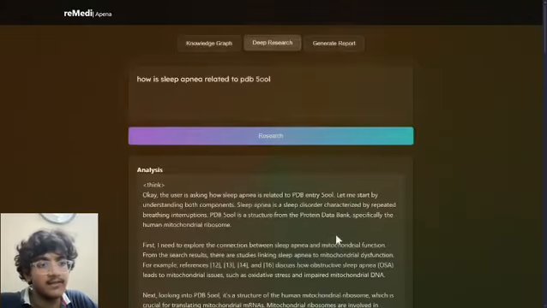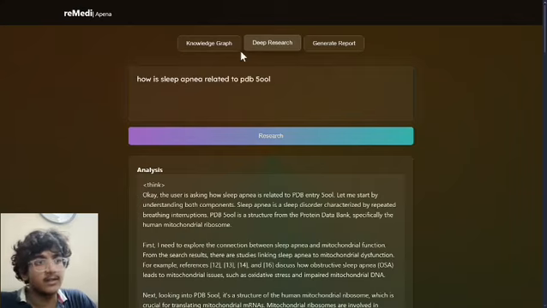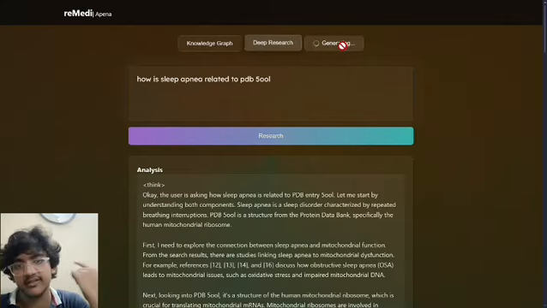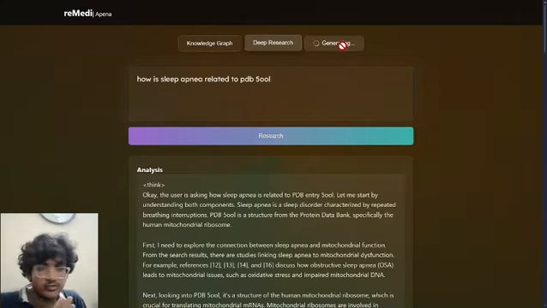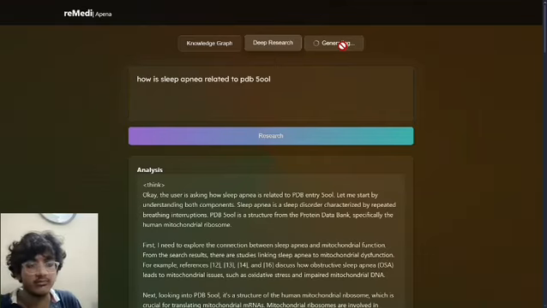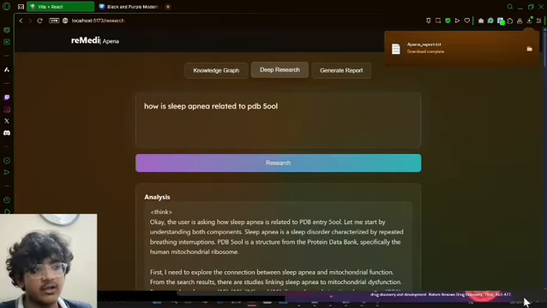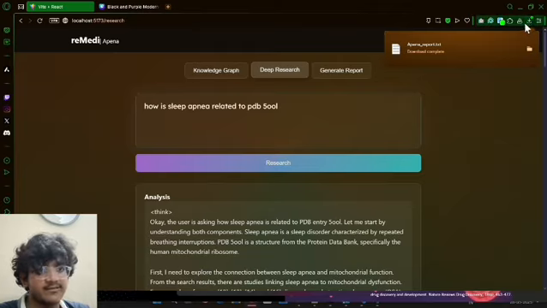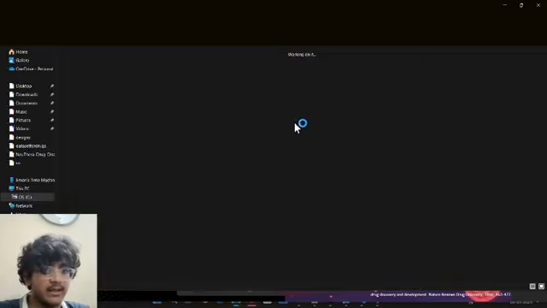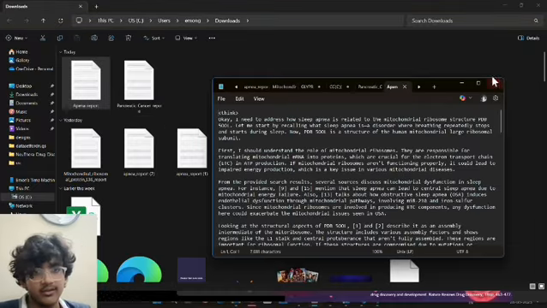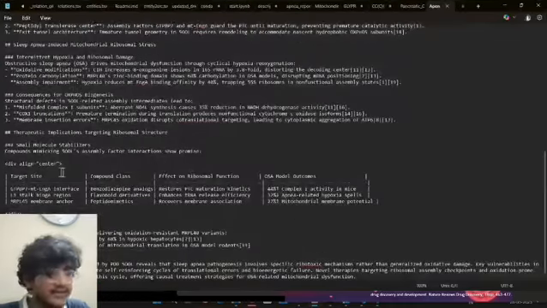In the end, when the researcher is done with the actual research, they can generate a report of the whole conversation, and it will again use Perplexity's Sonar API to generate a report based on the whole context of the conversation the researcher and reMedi just had. As you can see, it has now generated the report, and I can view it here. It's a text file, and it has everything needed. That is the conclusion.